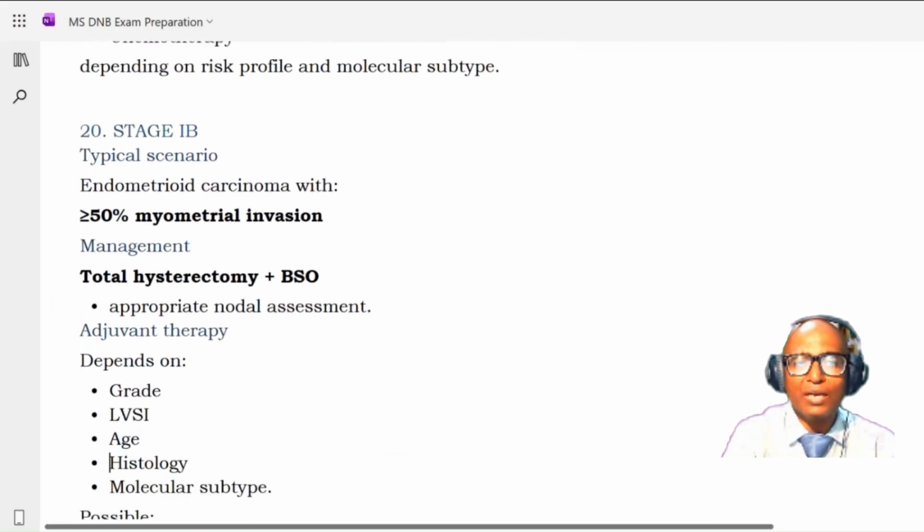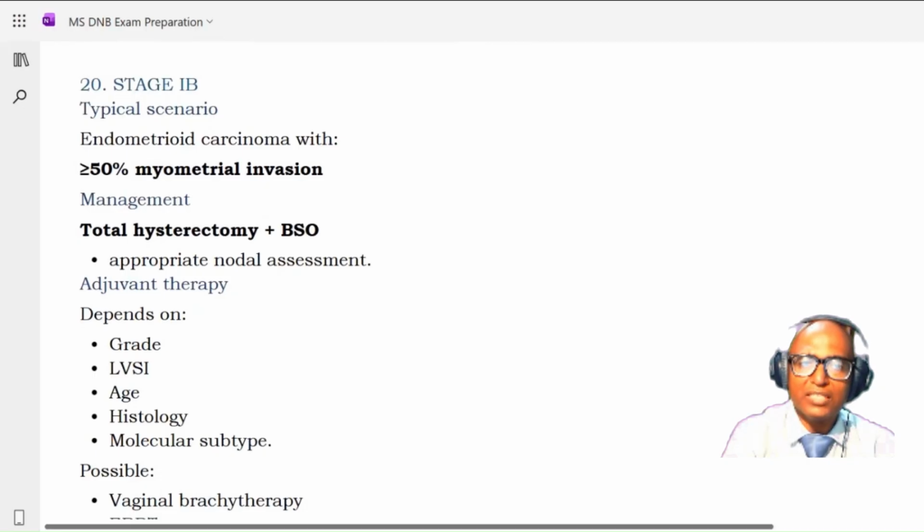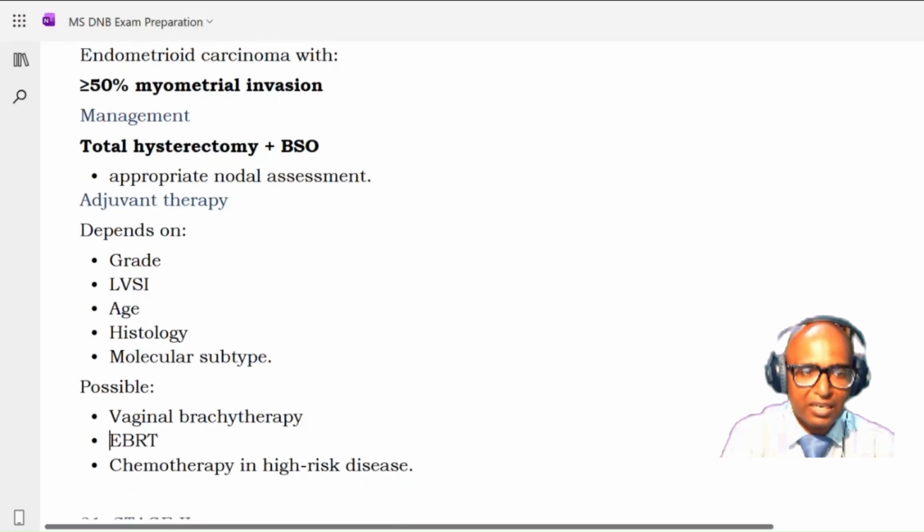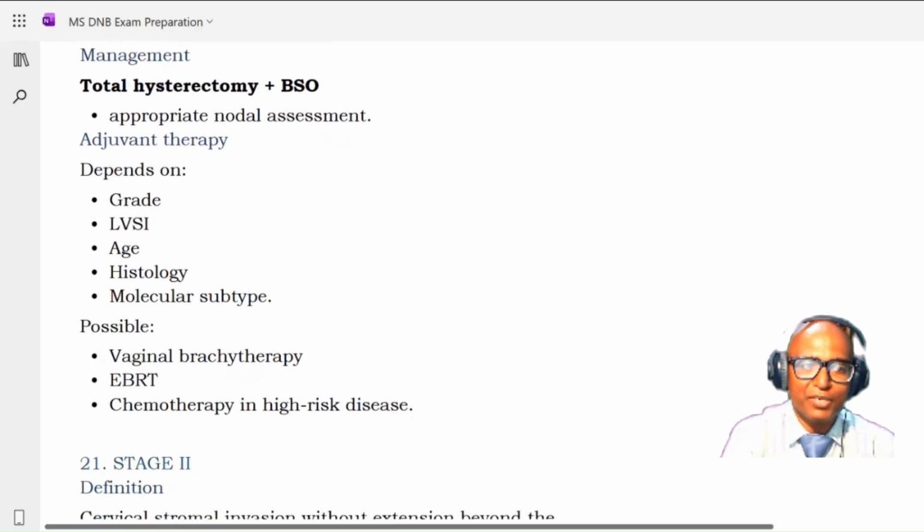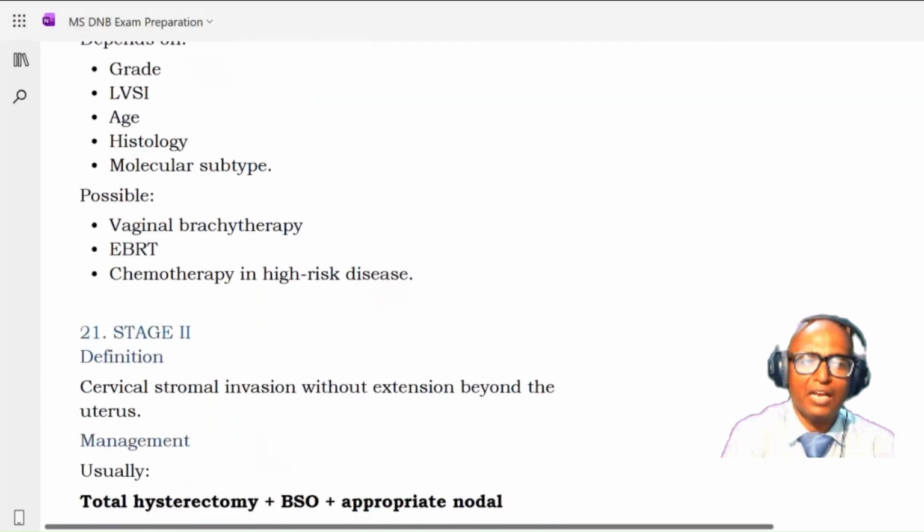Then coming to the stage 1B, the typical scenario here is you are dealing with endometrioid carcinoma with more than 50% myometrial invasion. The primary management is going to be surgical, that is total hysterectomy with bilateral salpingo-oophorectomy and appropriate nodal assessment. So this is the standard management, but you will definitely require adjuvant therapy here, and it will depend on the grade, LVSI, age of the patient, histology, molecular subtype, and possibly you will require vaginal brachytherapy, EBRT, or chemotherapy in high-risk disease.